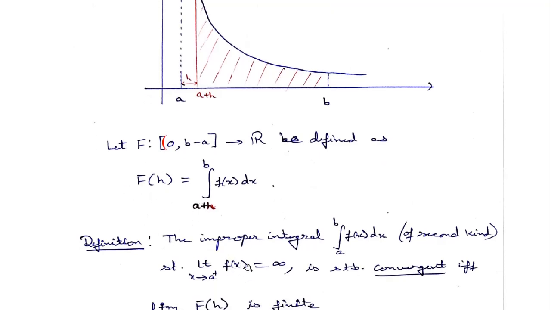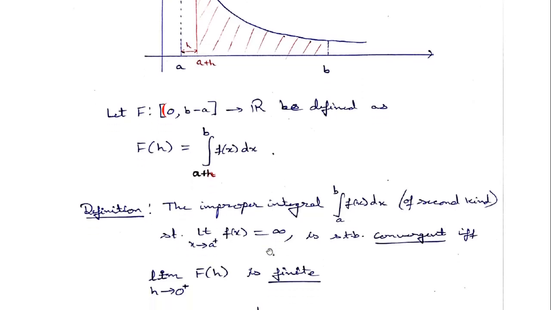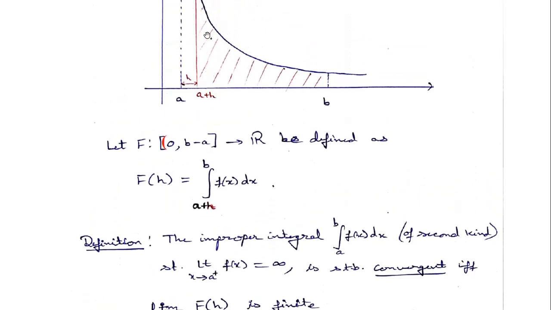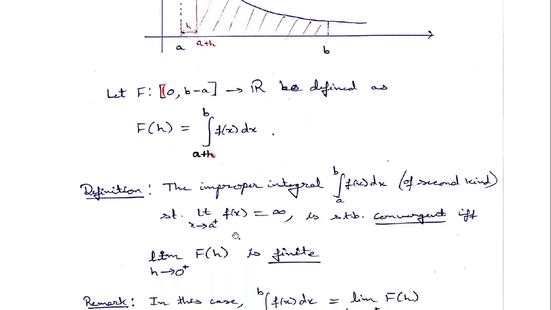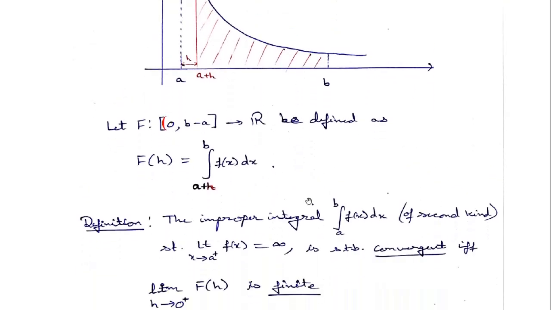So here is a slip of pen error, I have written small f, we have to write capital F. Oh no, it's okay. So we are assuming that this function is unbounded. So it is okay, no slip of pen. So for this function f, its limit as h tends to positive 0, if this is finite, that means this integral is having a finite value. In that case, what will we say? We will say that this integral is convergent.